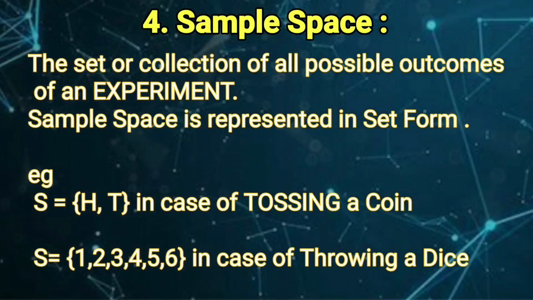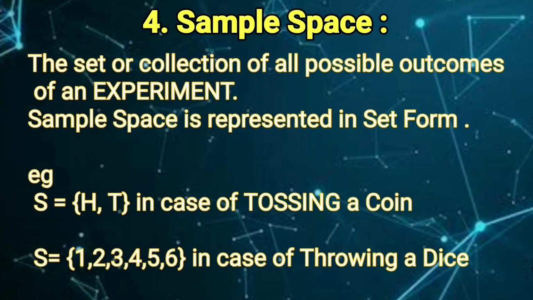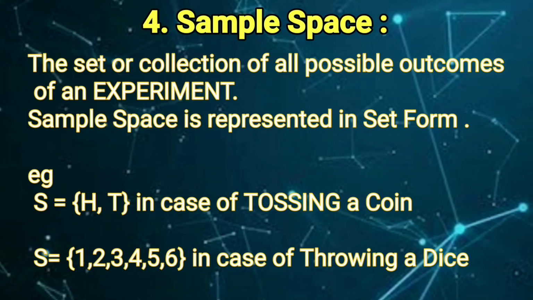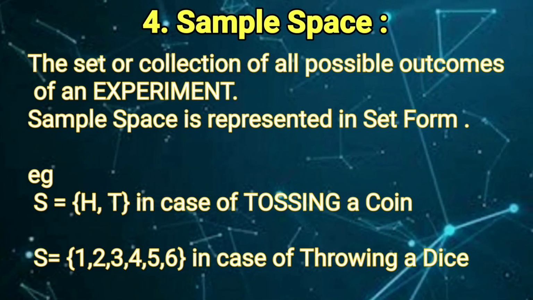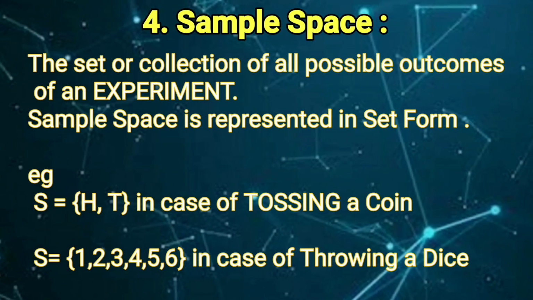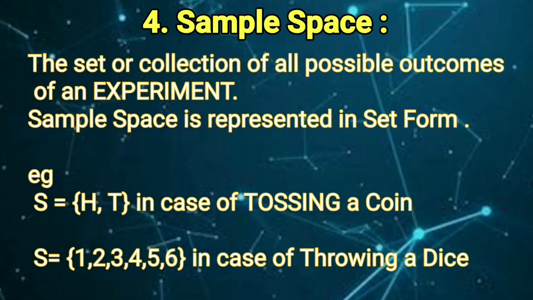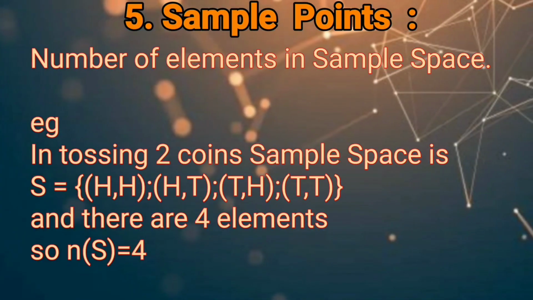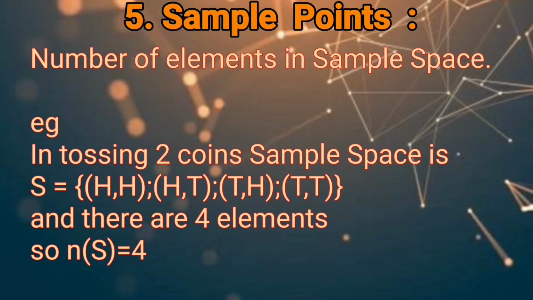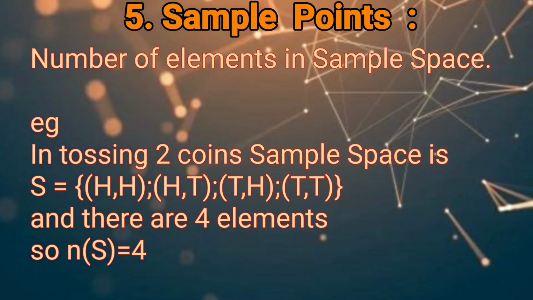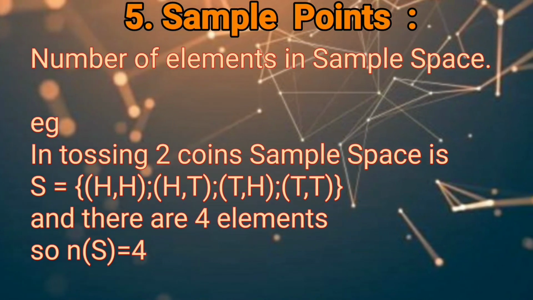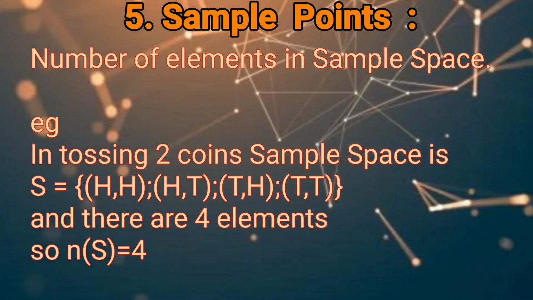Number 4 is sample space. Sample space is basically the collection of all the possible outcomes of an experiment, and it is usually denoted by a capital letter and represented in the form of a set, as you can see in this example. Number 5 is sample points. Sample points means the number of elements in a sample space. Like in this example, we have 4 sample points because there are 4 outcomes in this set form.